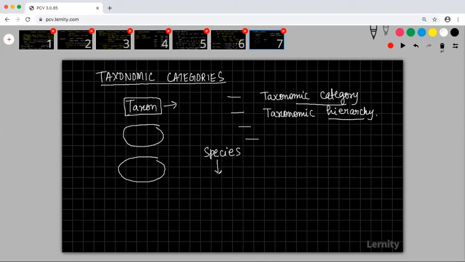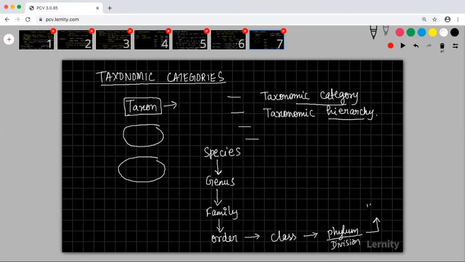Many species are arranged together as a genus. And many genus are arranged together as a family. And then many families are arranged together as an order. And many orders are arranged together as a class. And many classes are arranged together as a phylum or division. And many of these are arranged together to call it a kingdom.